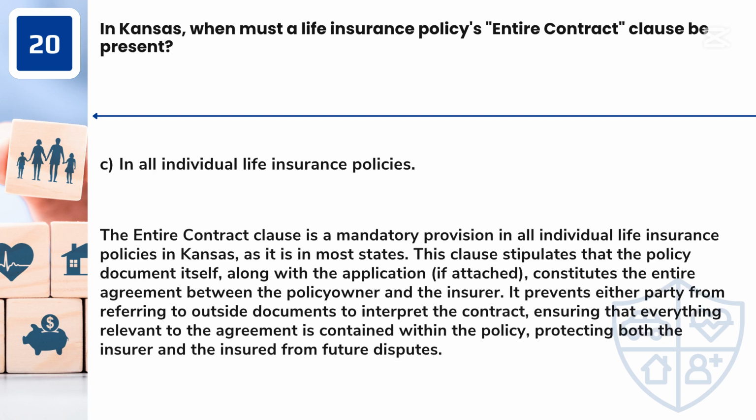Answer: C. In all individual life insurance policies. The entire contract clause is a mandatory provision in all individual life insurance policies in Kansas, as it is in most states. This clause stipulates that the policy document itself, along with the application, if attached, constitutes the entire agreement between the policy owner and the insurer. It prevents either party from referring to outside documents to interpret the contract, ensuring that everything relevant to the agreement is contained within the policy, protecting both the insurer and the insured from future disputes.